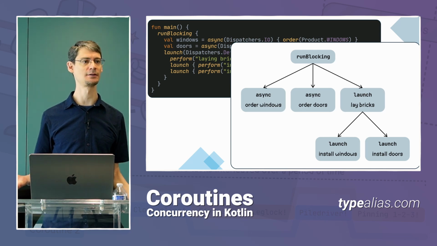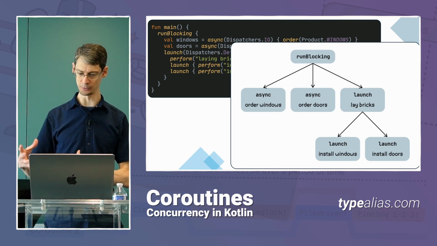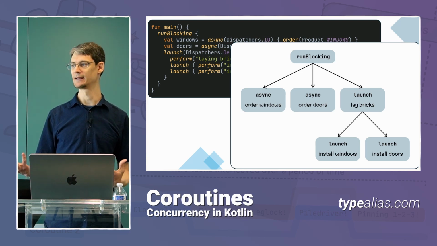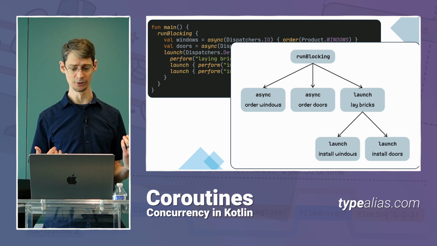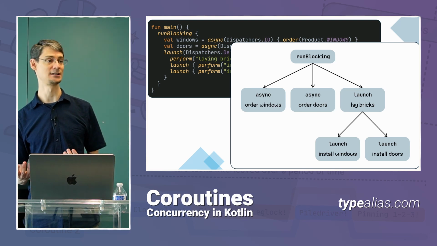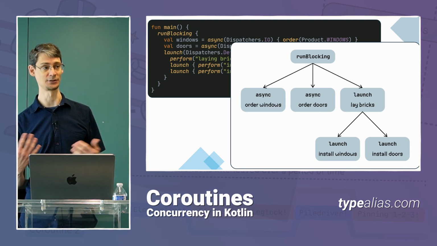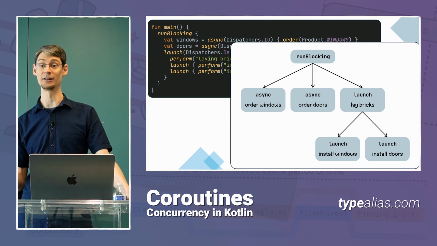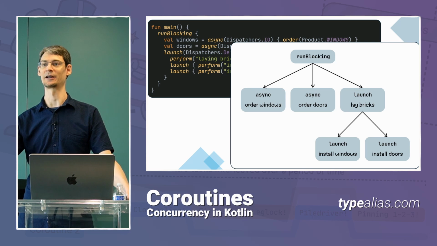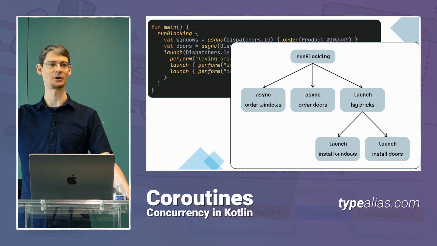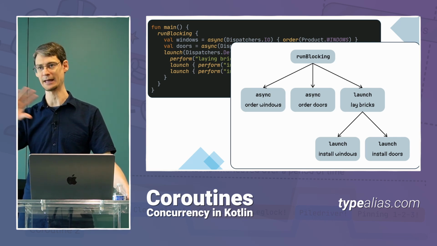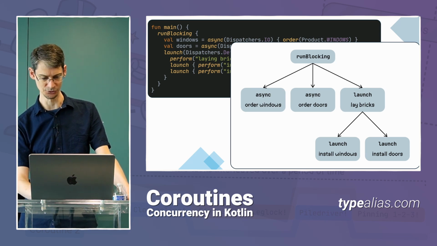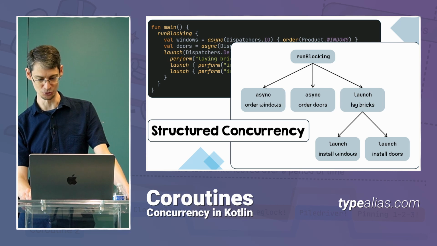So by structuring the coroutines into this scope like this, Kotlin is able to keep track of all of the coroutines, including their parent-child relationships, so that it can manage it if something goes wrong or if something gets canceled. That way, each one of them will be accounted for without the developer having to manually think of, like, what happens if this coroutine is canceled? Do I need to go in and cancel these other jobs? All that happens automatically for you when there's a structure around the concurrency like this. And that's why we call this feature structured concurrency.